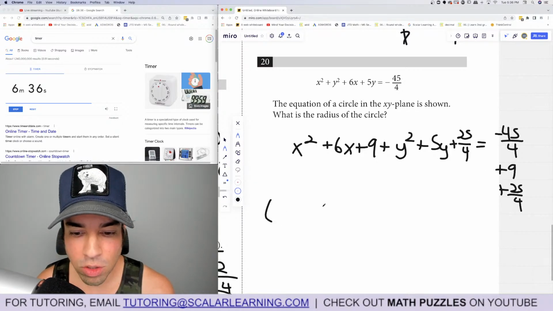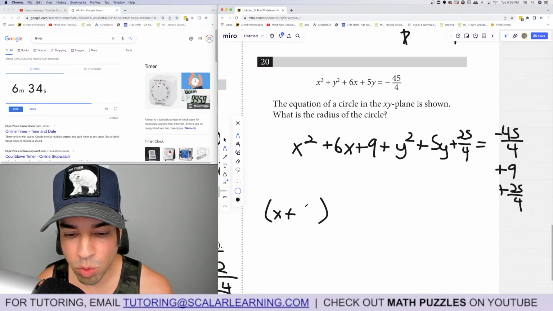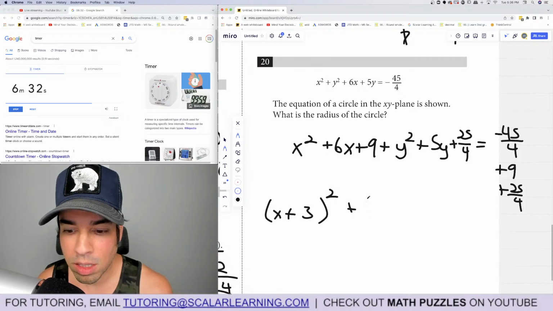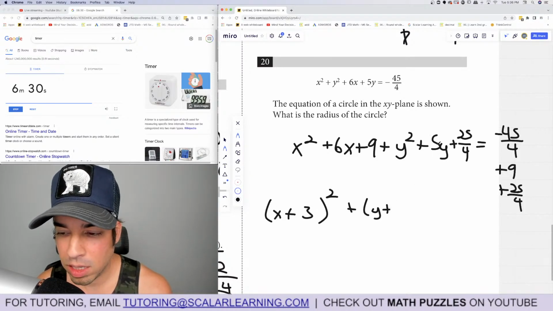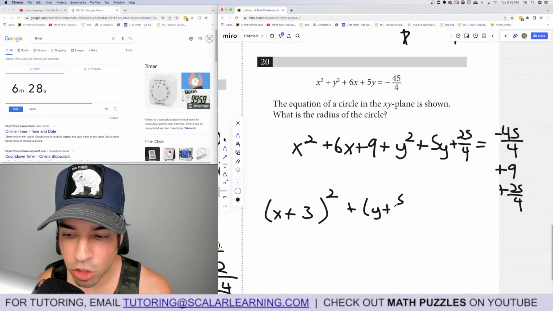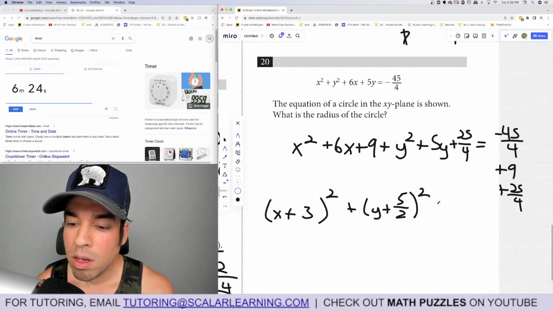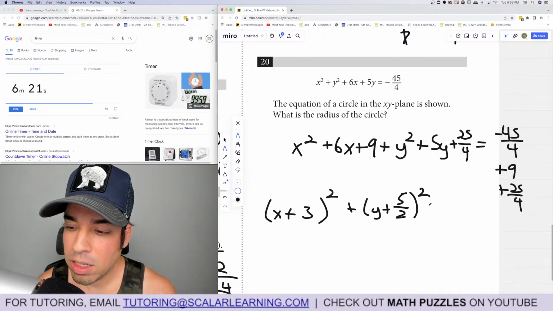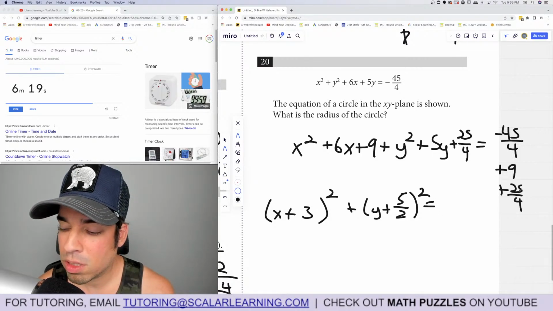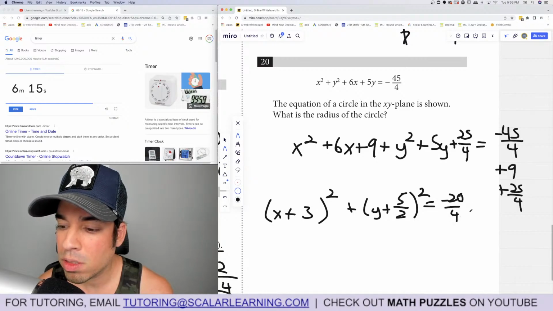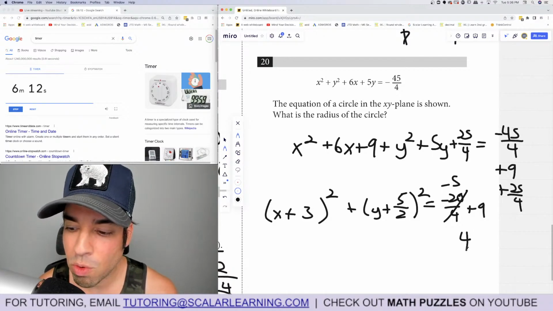Then I can factor the left side, and you notice I created perfect squares, so now it's x plus 3 squared. And then I have y plus b over 2, if you're not sure, which is 5 over 2, squared. And then that equals, okay, negative 45 plus 25 is negative 20 over 4, plus 9. This becomes negative 5, and negative 5 plus 9 is 4.